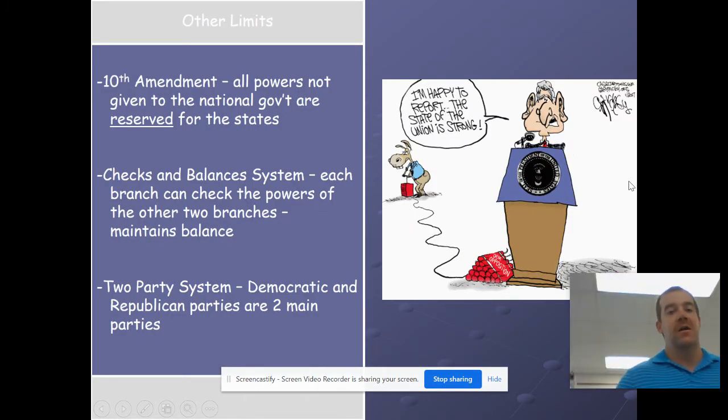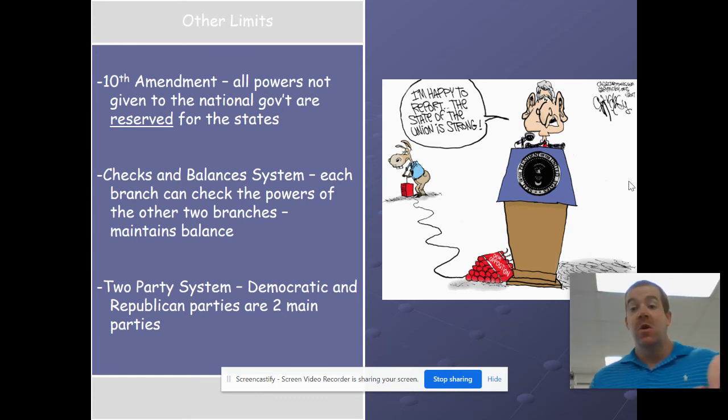Other limits. So some of the limits with the powers of Congress, that 10th Amendment, all powers not given to the national government are reserved to the state government. But the checks and balances, that's a big one. Each branch can limit the power of the other branches. This maintains balance.